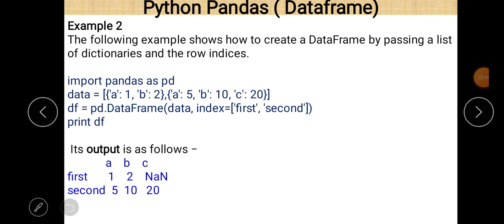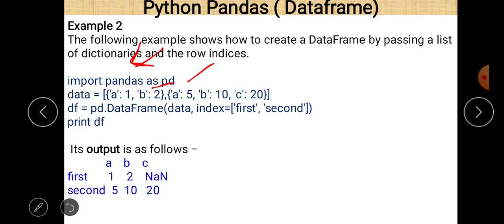Again, line number 1, import pandas as pd. It is essential to write this because pandas is the name of the library, and we have to work on data frames. So just import this library, and pd is the alternative name given to pandas. Always remember that if you give an alternative name to a library, then throughout the program just use that alternative name. If you don't write it as in the first line, then you can use pandas directly throughout the program. Just pandas, then put the dot operator and then the name of the method.